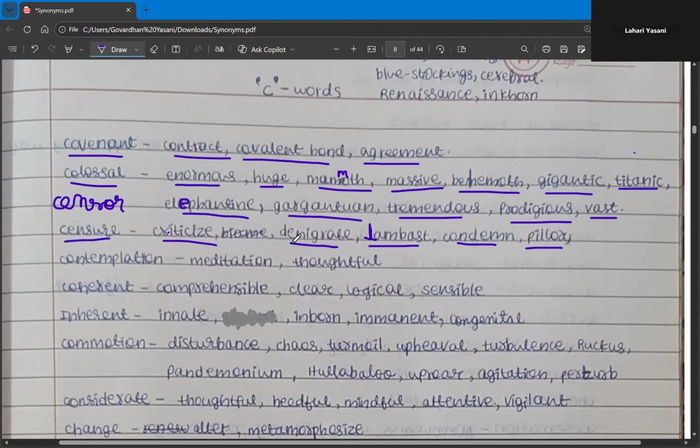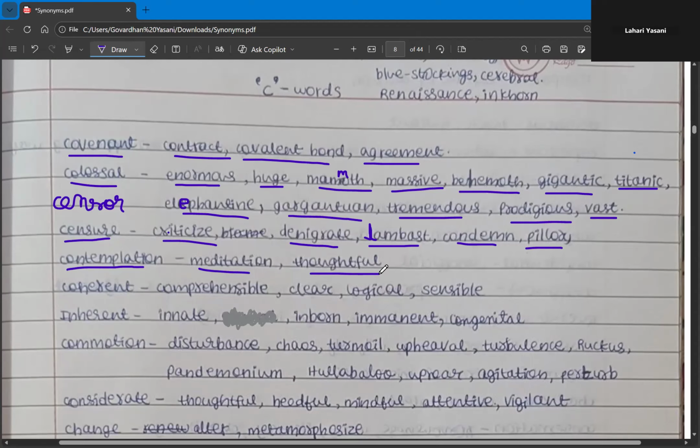The next one is contemplation. So what is the meaning of contemplation? The meaning is basically thinking more about something. So if you want to do anything, before doing that, you need to think about the purpose and everything. So having an idea by thinking, that is contemplation. And what are the synonyms? Meditation and thoughtful. So these are the synonyms for the word contemplation.